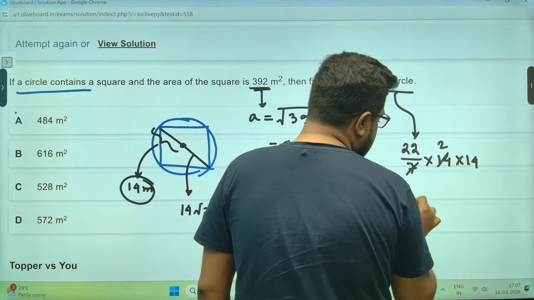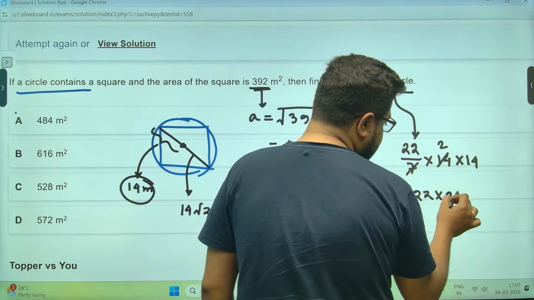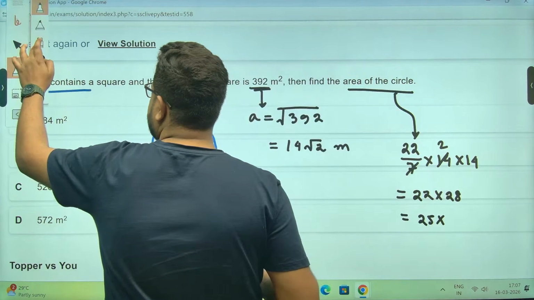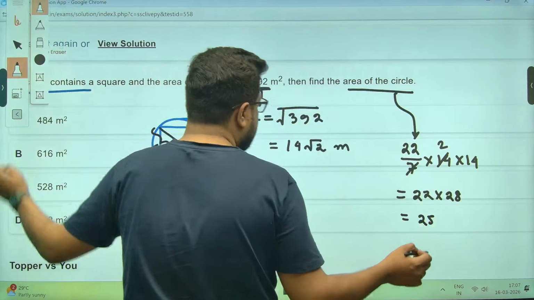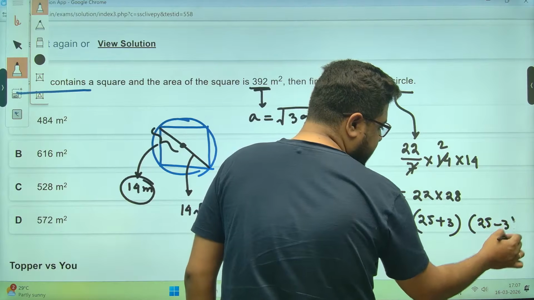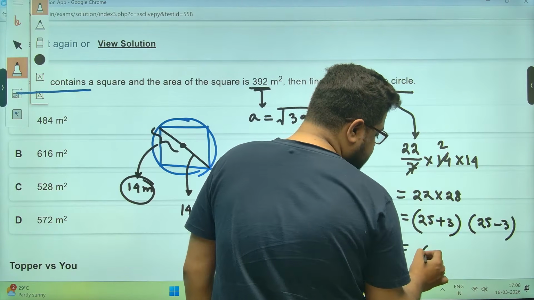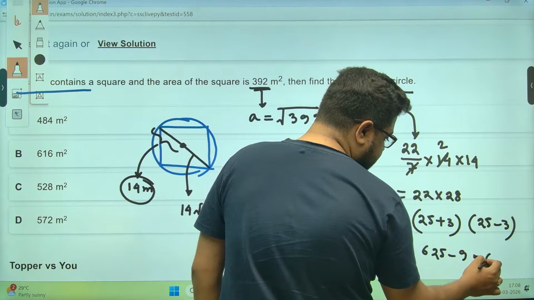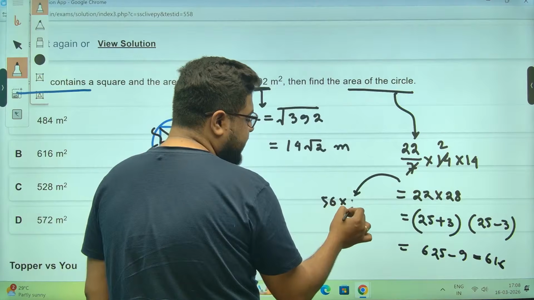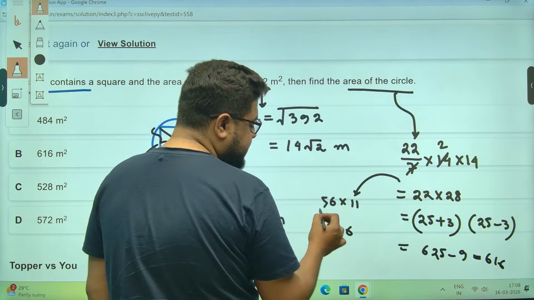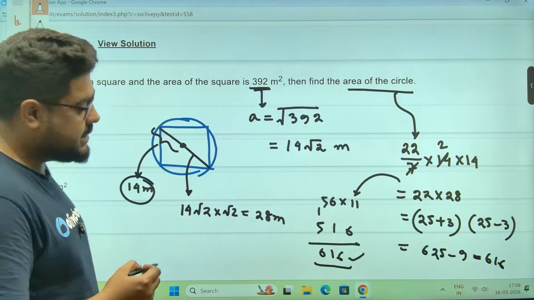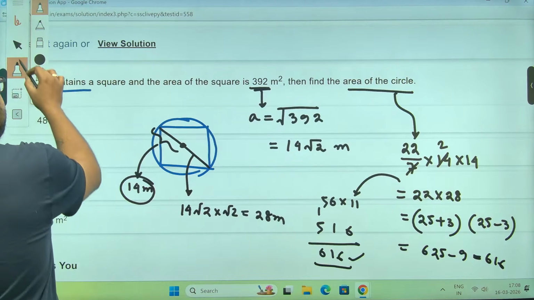7 2s are 14, so 22 into 28. The best way to multiply is 25 plus 3 and 25 minus 3, so this is 625 minus 9, which is 616. This is one method of calculating. The other method, from here you can write 56 into 11, so 5 plus 6 is 11, so 616. That is also another way of doing the same multiplication. Whatever you do, option B is the correct answer.